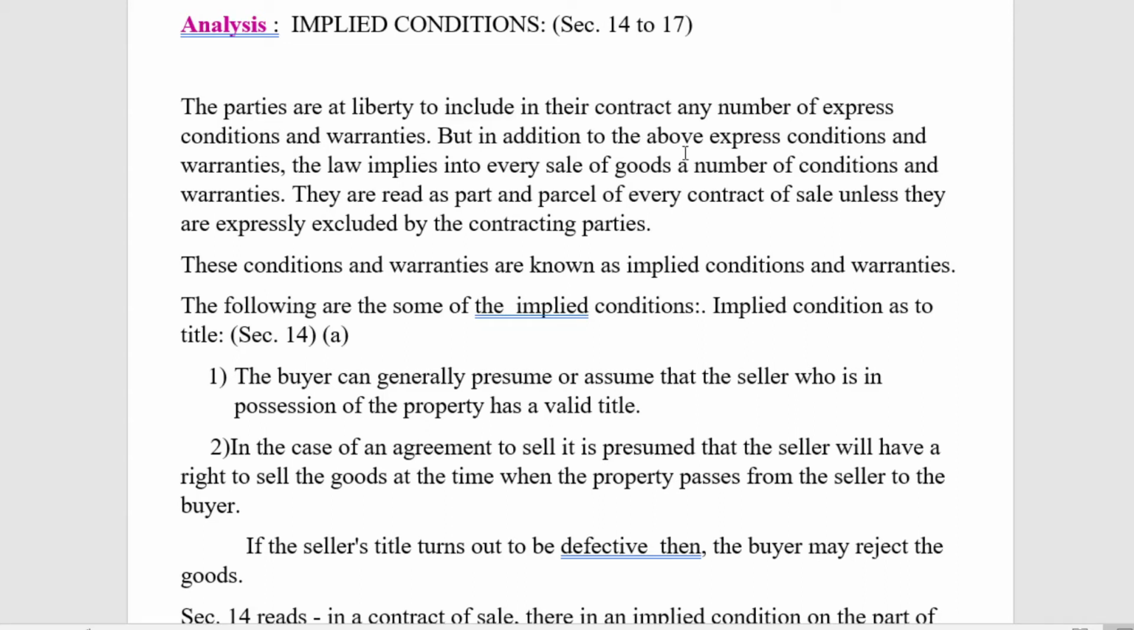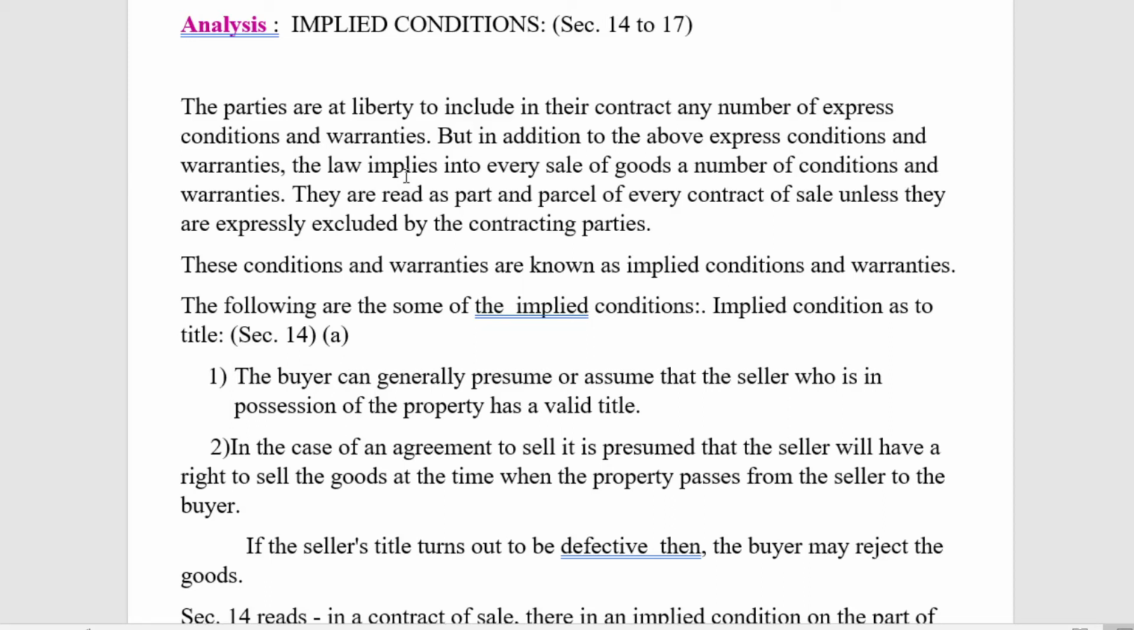But in addition to the above express conditions and warranties, that is, the conditions and warranties the buyer and seller make, the law prescribes or implies into every sale of goods a number of conditions and warranties. That means besides whatever conditions and warranties the buyer and seller make with regard to any sale transaction, the law has prescribed certain conditions and warranties.